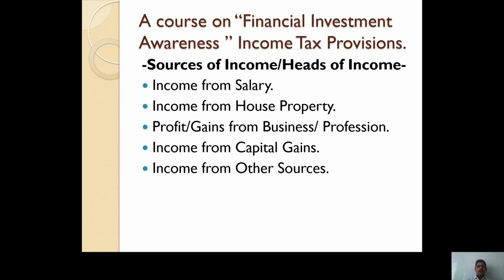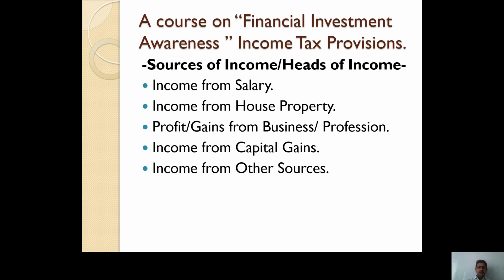Income from capital gain means when an assessee, now who is an assessee? A taxpayer is an assessee. If you are liable to pay tax, then you are an assessee. So when any assessee sells any fixed asset, whatever profit is earned out of selling that asset is income from capital gain. And the last head of income is income from other sources.